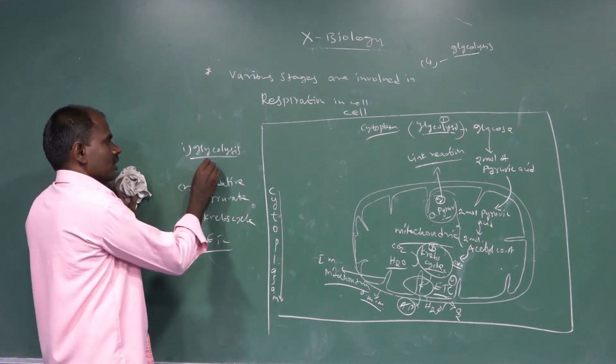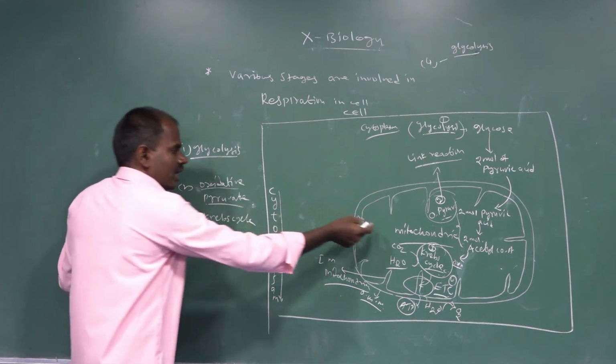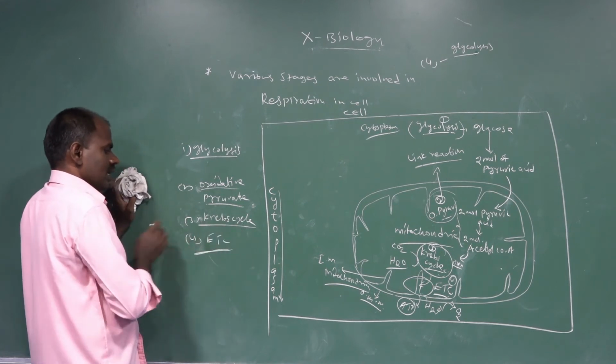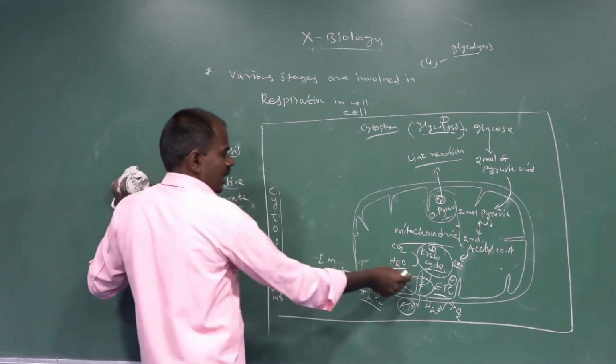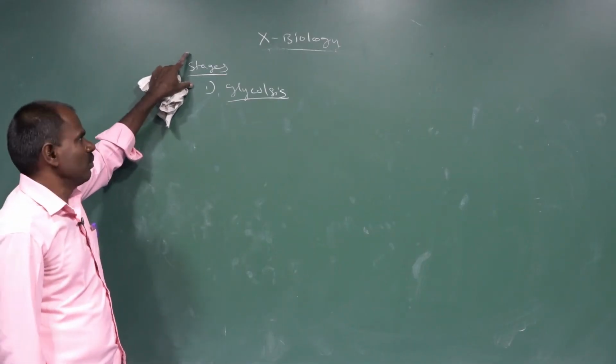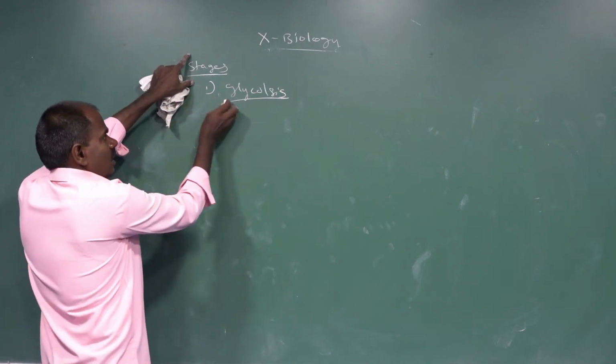Glycolysis occurs only in the cytoplasm, oxidative pyruvate occurs only in the mitochondrial matrix, the Krebs cycle occurs only in the mitochondrial matrix, and the electron transport system occurs only in the inner membrane of the mitochondria. Now the stages are described step by step.